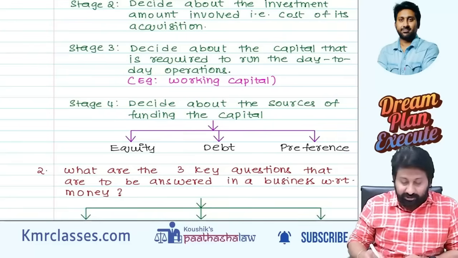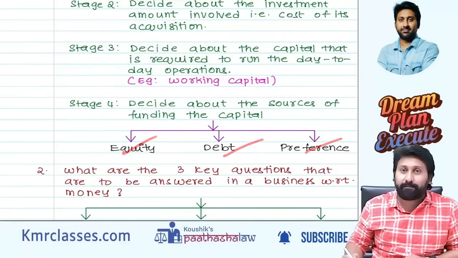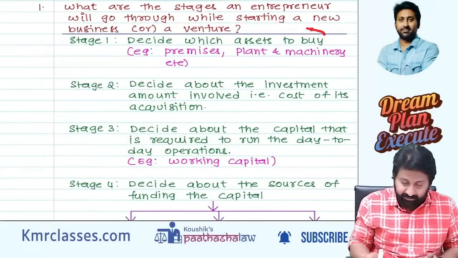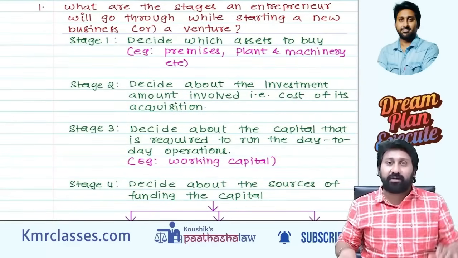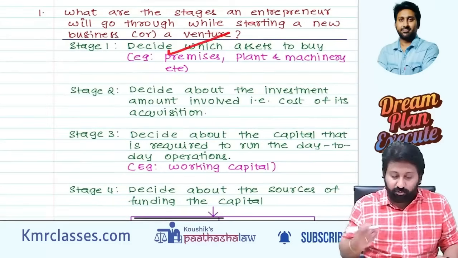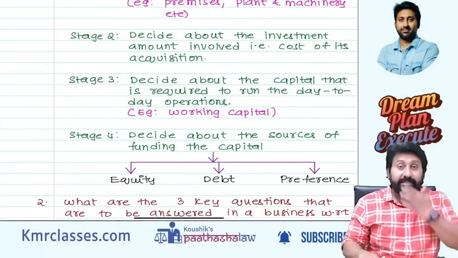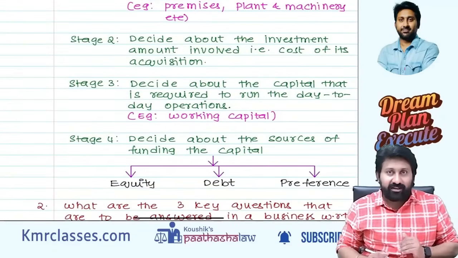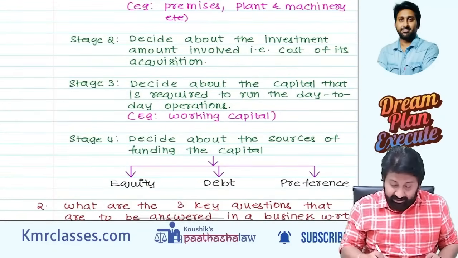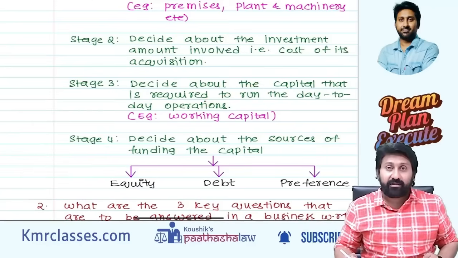Decide about the sources of funding: equity, debt, preference. So first these two, next these two. Understand. Stage 1, decide what assets you want to buy. Second, decide about the amount involved. That amount we need to get done. How much amount is involved? That is about the capital that is required.